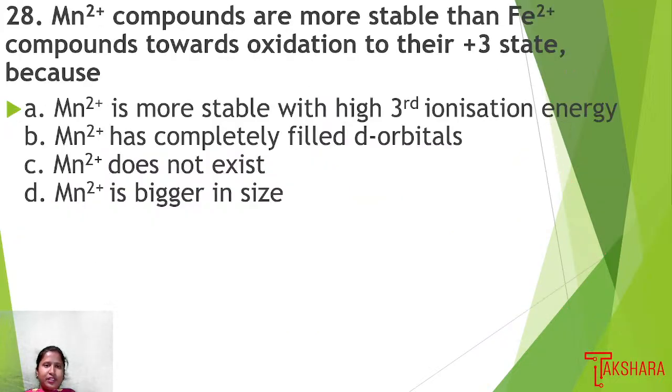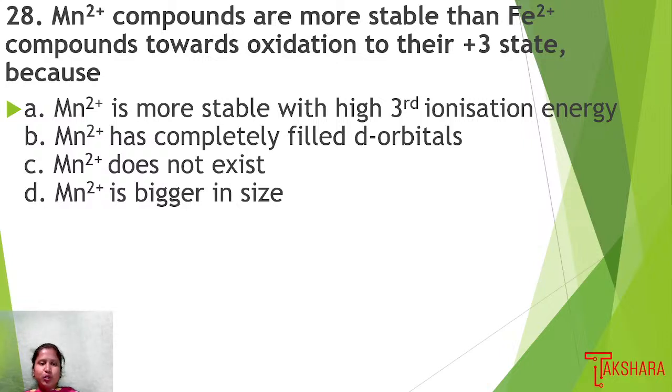Next we have the next question. Mn2+ compounds are more stable than Fe2+ compounds towards oxidation to their +3 state because. So Mn2+ compounds are more stable than Fe2+ compounds towards oxidation to their +3 state.